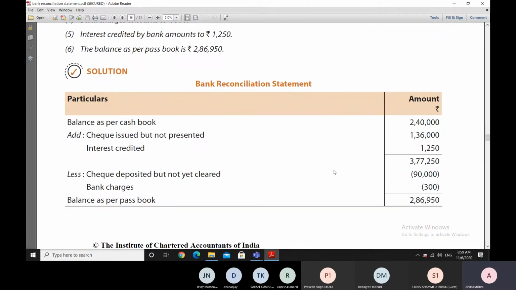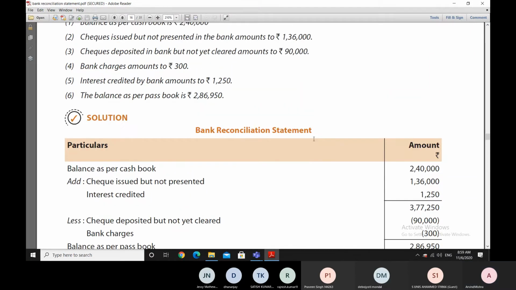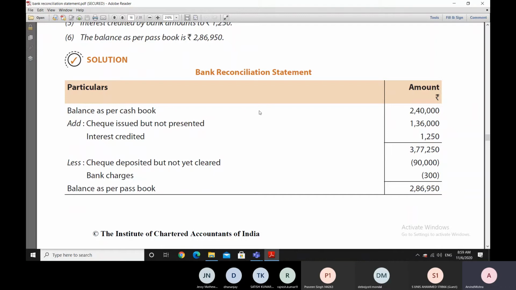In the detailed column, we'll be aggregating amounts. For example, if there were two checks which were issued but not presented, we could have added them together and then represented them in the amounts column. Here we have started with the cash book balance of 2,40,000 rupees. There is a check which is issued but not presented.